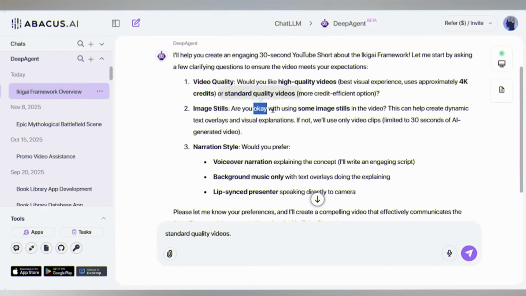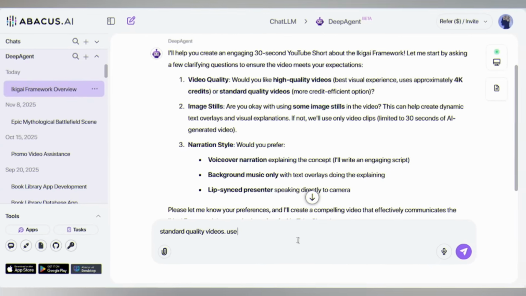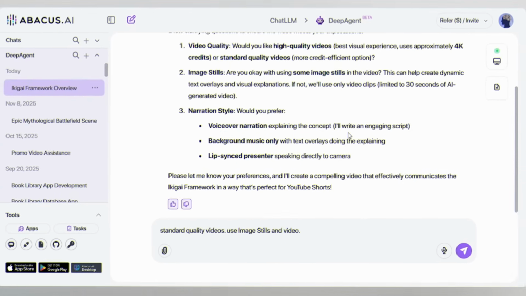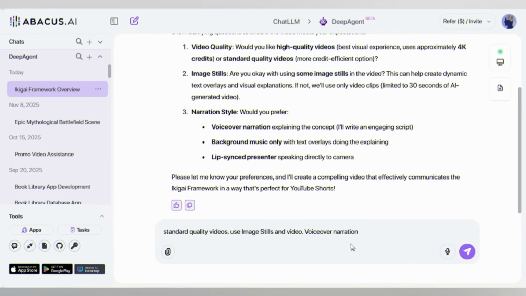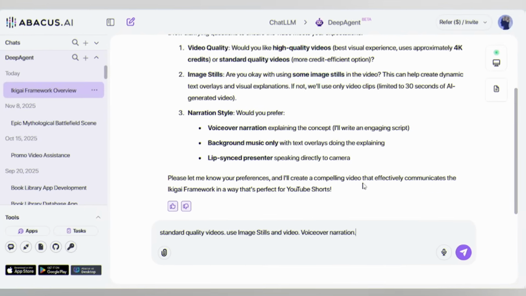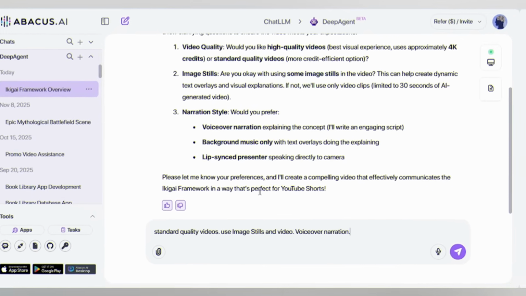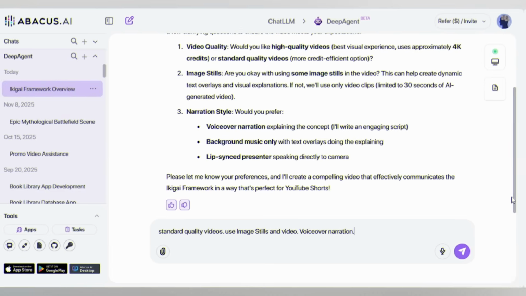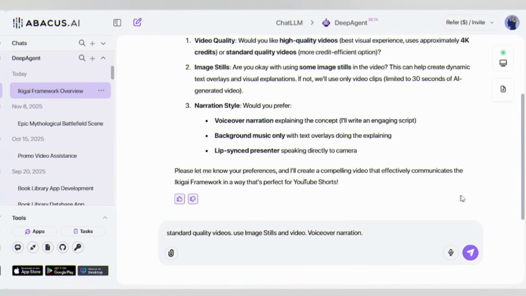Then they ask about using image stills in the video. Yeah, I'm okay with that. Ask for a narration style? I'm going with voiceover narration. This is where most people mess up with AI tools. They give vague prompts and expect miracles. With Deepagent, specificity is your superpower.